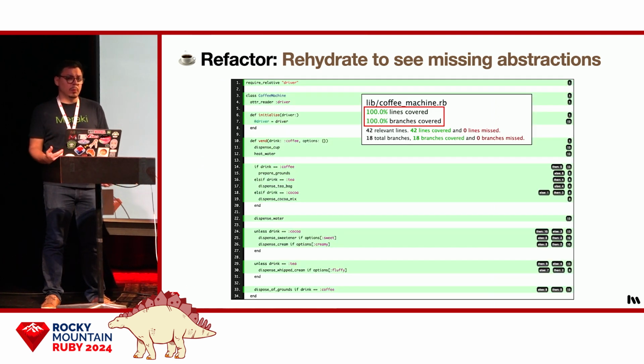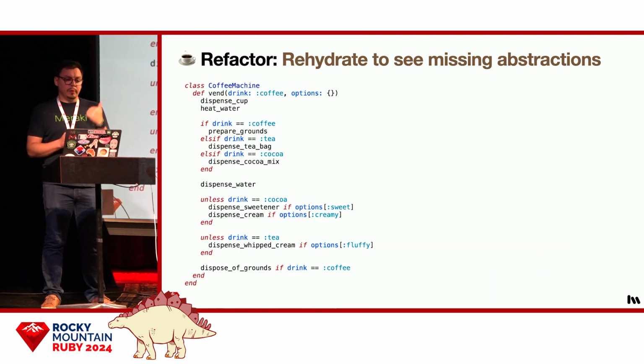We really like this tool called SimpleCov. I'm sure a lot of you have seen it before. We use it to ensure that we've tested every line and branch of code in our applications. As you can see here, we have 100% line coverage, and that's great. But we also have 100% branch coverage, which means that we're testing both sides of every condition. And that is very important when you're going to rehydrate code to make sure that you're not accidentally changing the conditionals. It's going to give you that confidence that you're safe to push your changes up.